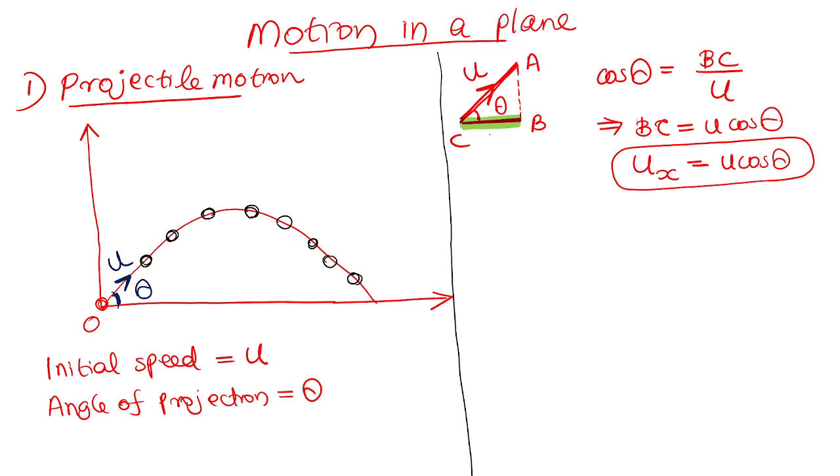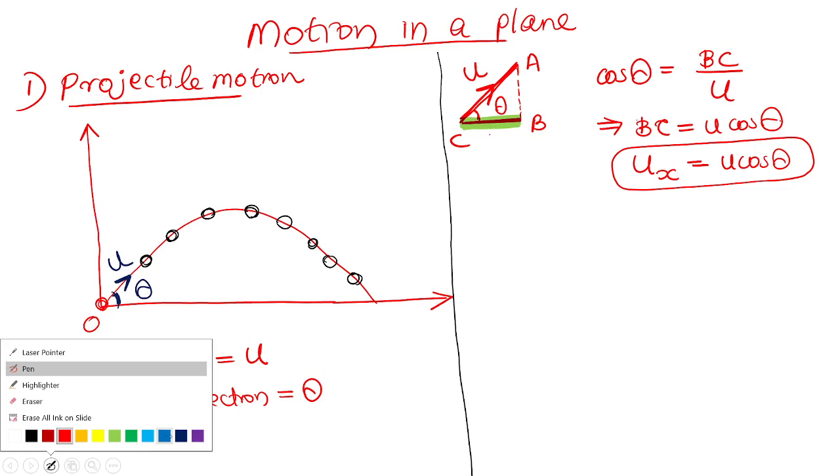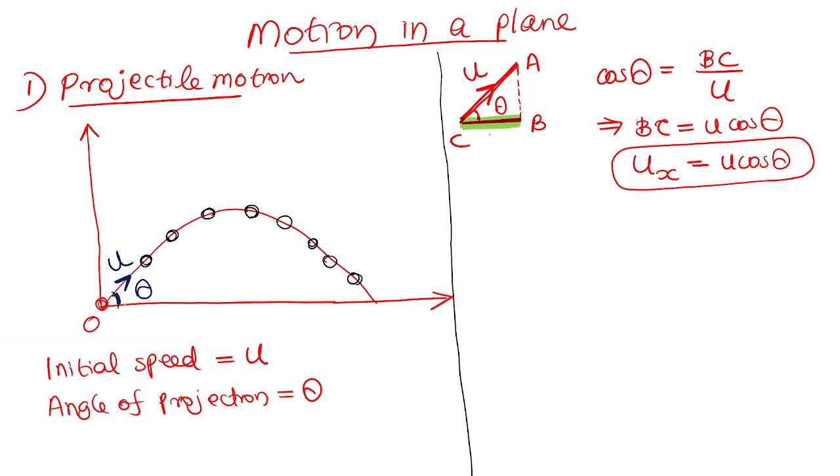So ux is the initial speed of the shadow. If I don't talk about the shadow, you cannot understand anything. If the body is moving, the shadow will be moving. The shadow on the ground will be moving parallelly. So its initial speed is denoted by ux. What is ux? Using trigonometry, I got it as u cos theta. Are all of you clear? Have you understood ux? Please respond. Aryan. Yes, sir.